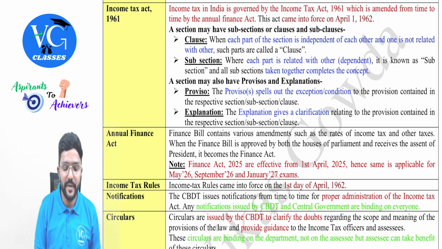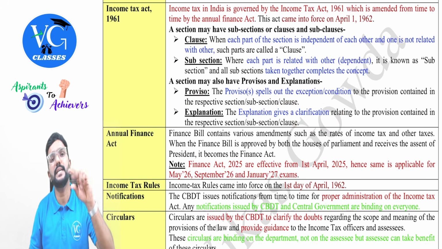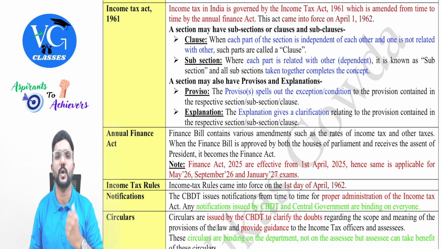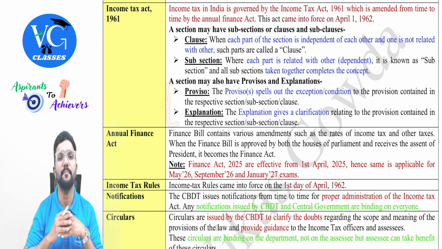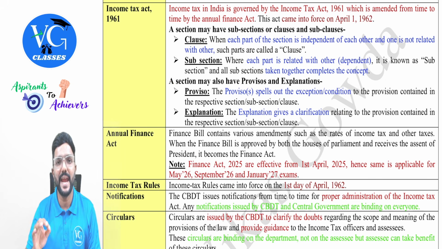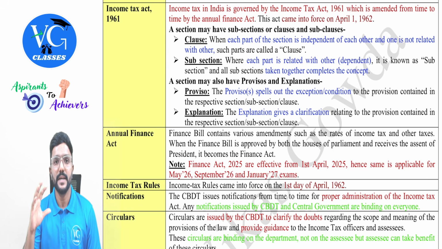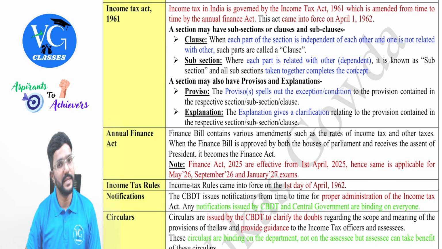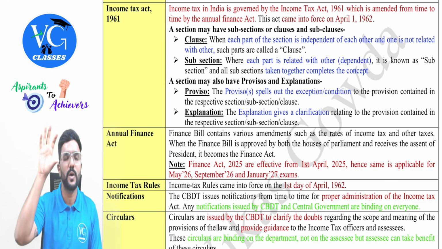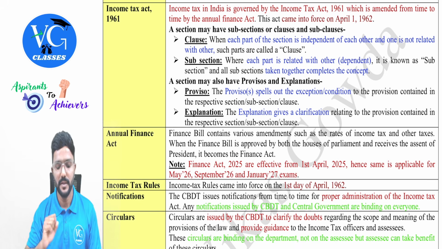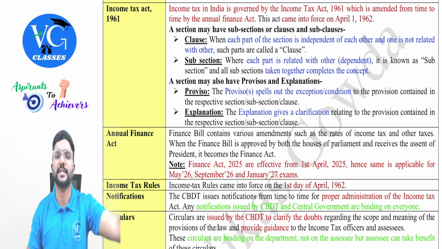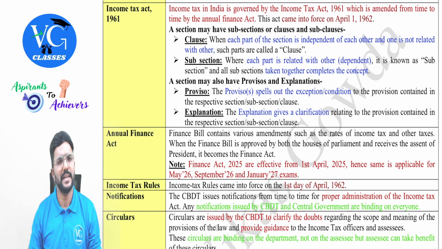Wherever you see any paragraph which starts with the word provided, that is called proviso, guys. Got it? Yes. Same way, coming to the explanation. Explanation will give a clarification relating to the provisions contained in the respective section or subsection or clause. Let me explain both of these with an example. Guys, in income tax, sections 80GGB and 80GGC give deduction for political contribution. Yes. So 80GGB and 80GGC talk about the contribution and when the deduction is available. But there is a proviso telling if you give this donation in cash, then no deduction.